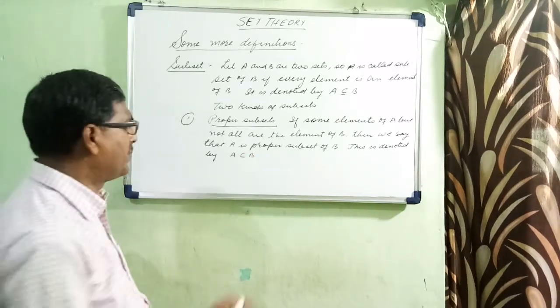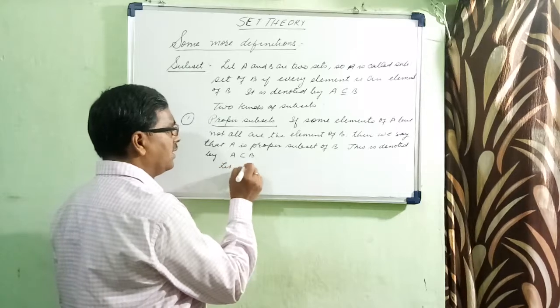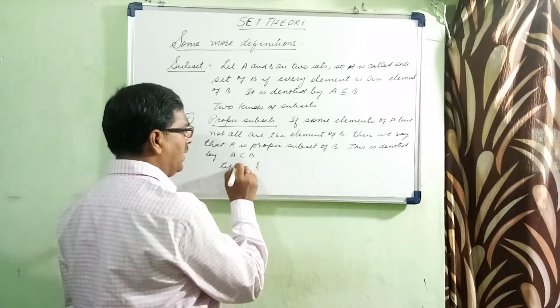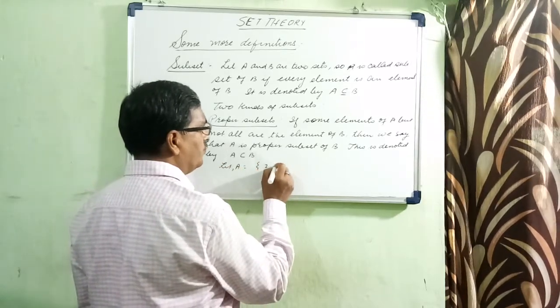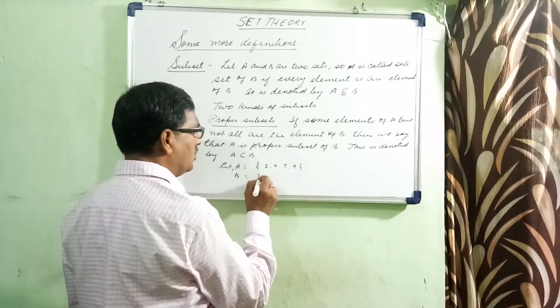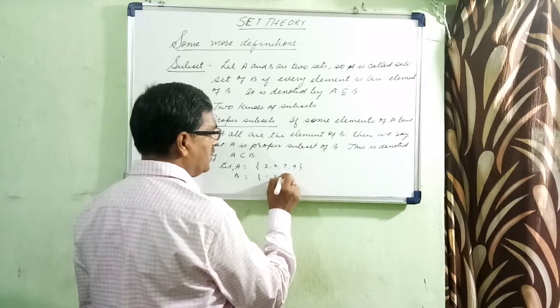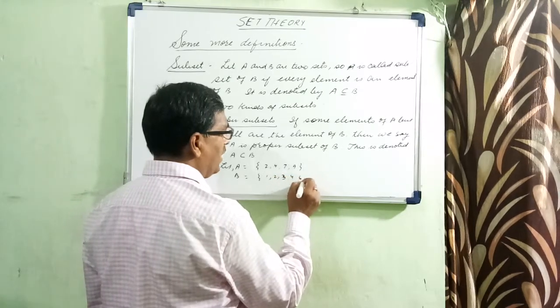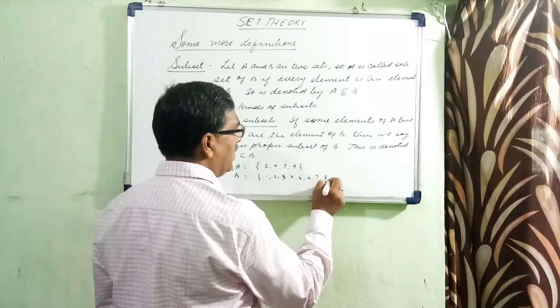Let us take one example. Let A is equal to {2, 4, 7, 9} and B is equal to {1, 2, 3, 4, 5, 6, 7, 8, 9}.